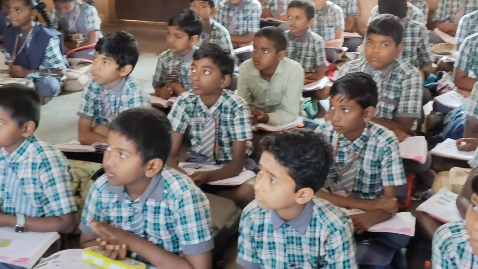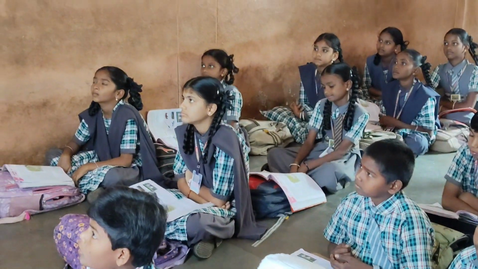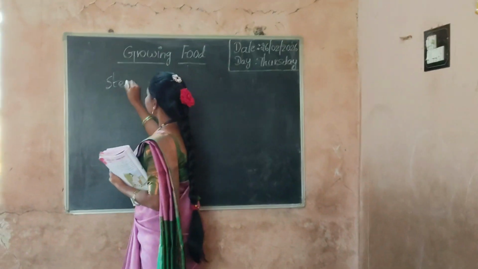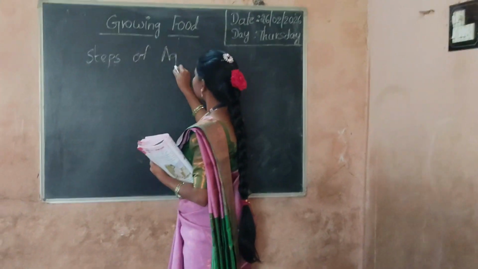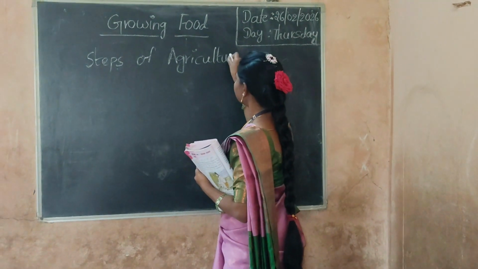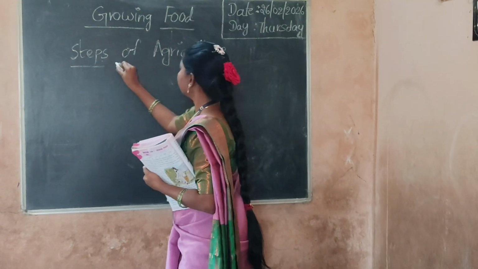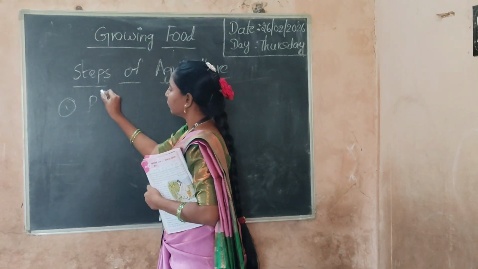So we learned that agriculture is a continuous process. There are some steps of agriculture. First one, ploughing.